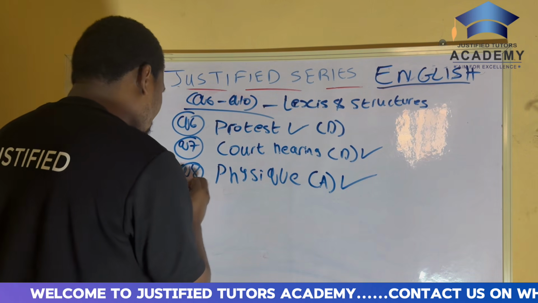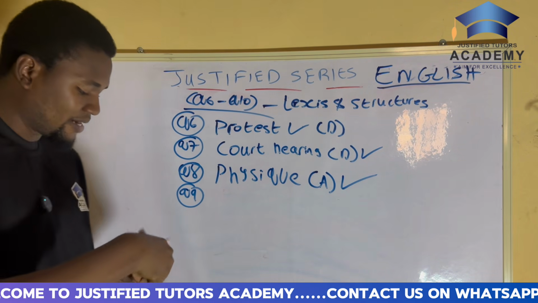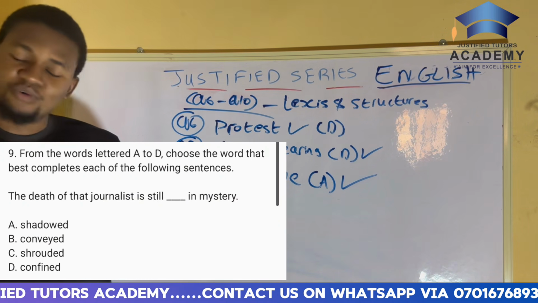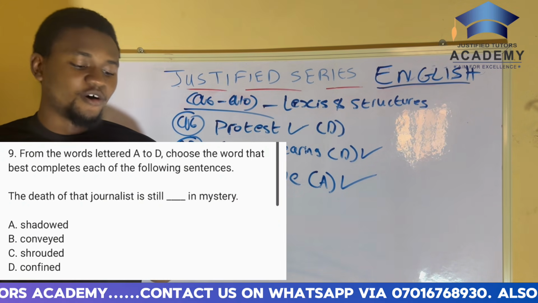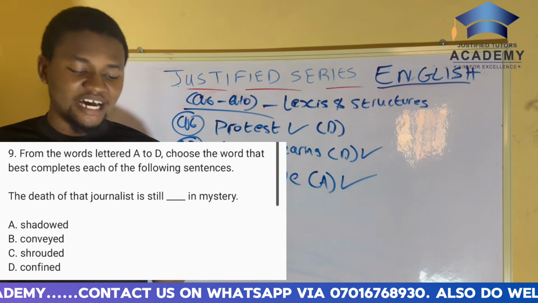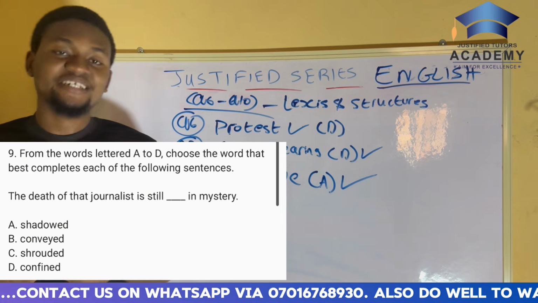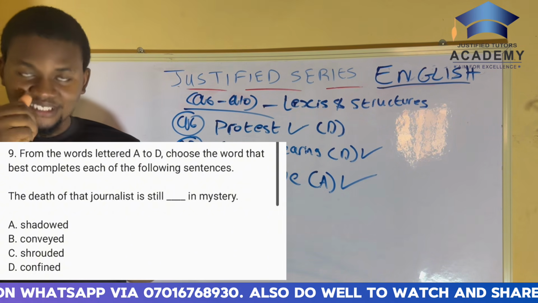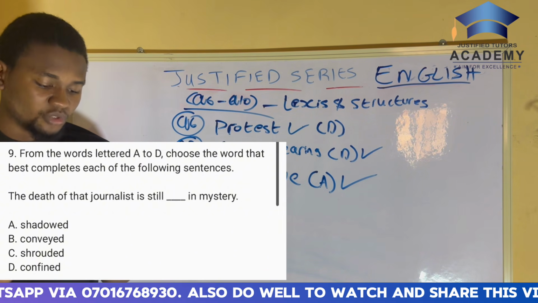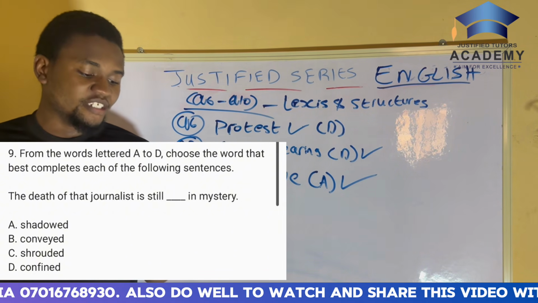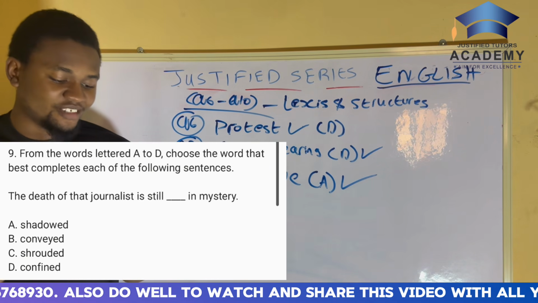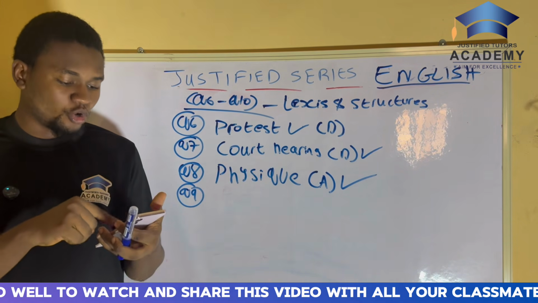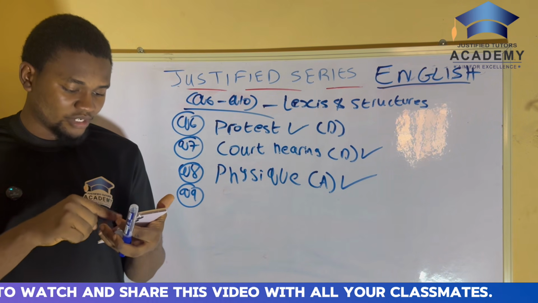Now, moving towards question number 9. Question 9 says, the death of that journalist is still dash in mystery. What is the correct answer? Is it A, shadowed? Is it B, conveyed? Is it C, shrouded? Is it D, confined? Now, I know many of you want to say shadowed, or you want to say, let me see, where's this one again?